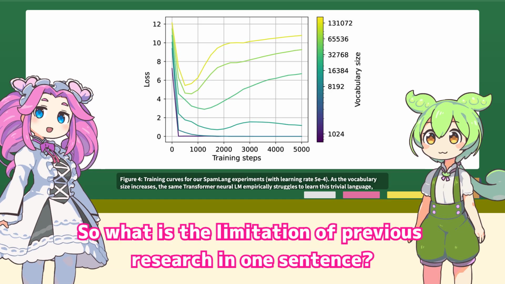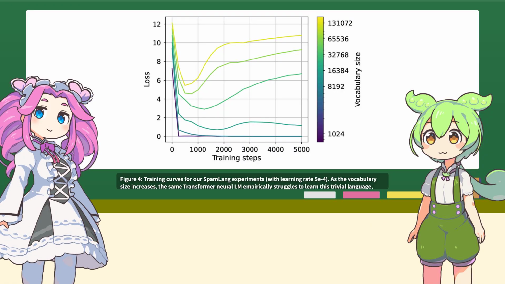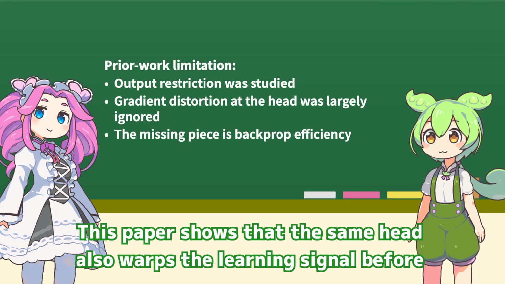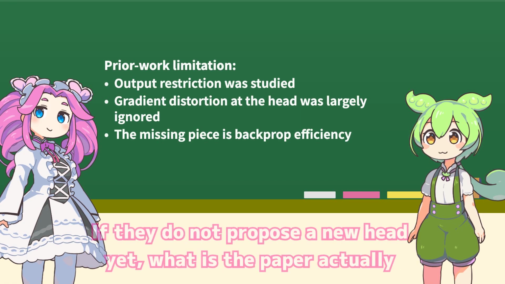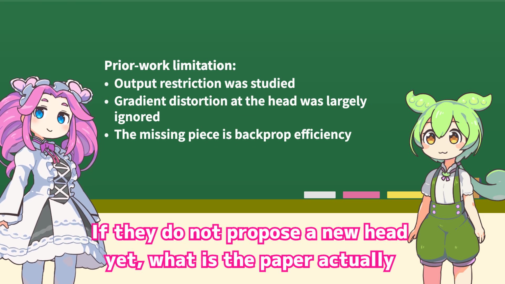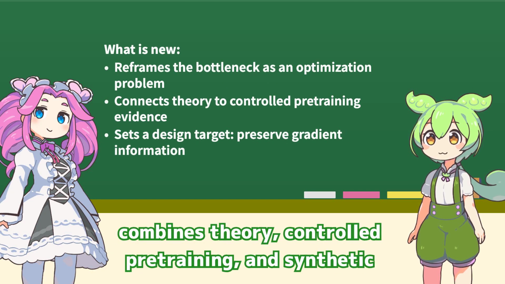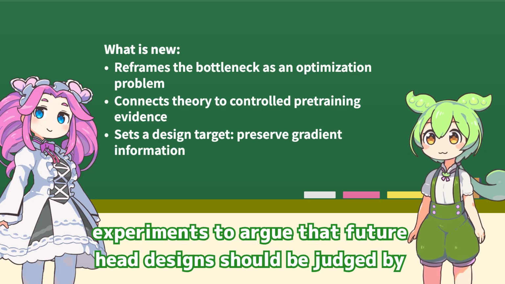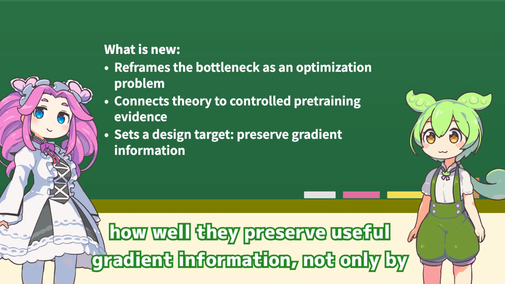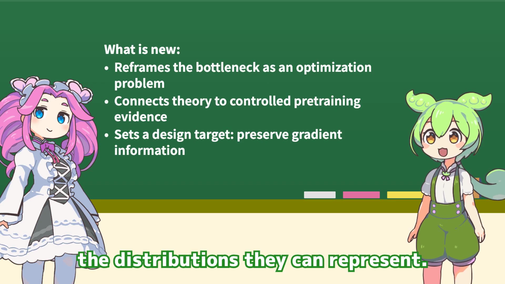So what is the limitation of previous research in one sentence? Previous work noticed that a low-rank head can restrict outputs. If they do not propose a new head yet, what is the paper actually contributing? The contribution is a new way to diagnose LM heads. The paper combines theory, controlled pre-training, and synthetic experiments to argue that future head designs should be judged by how well they preserve useful gradient information, not only by the distributions they can represent.